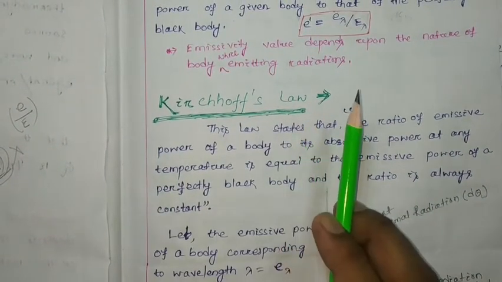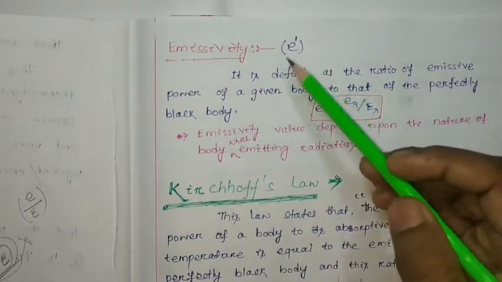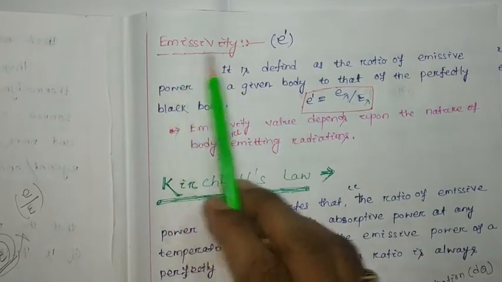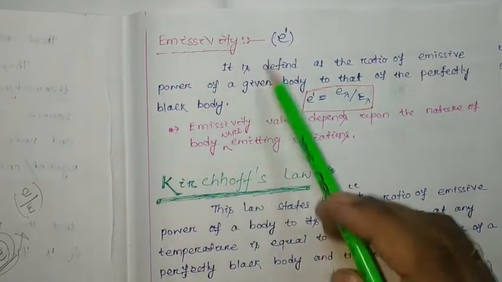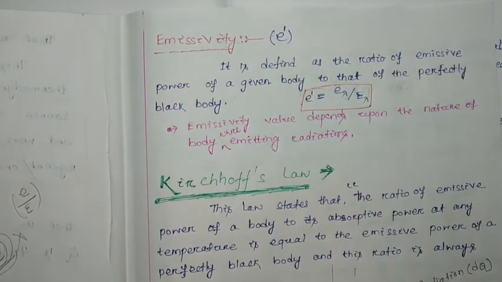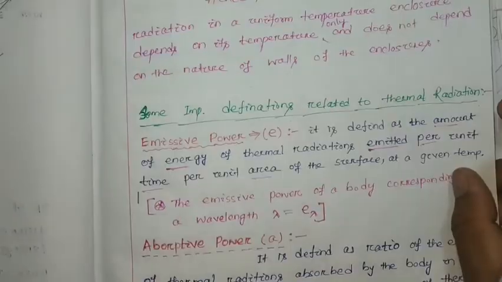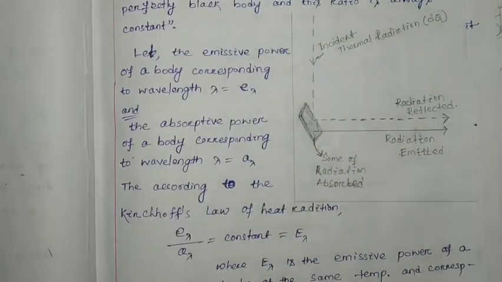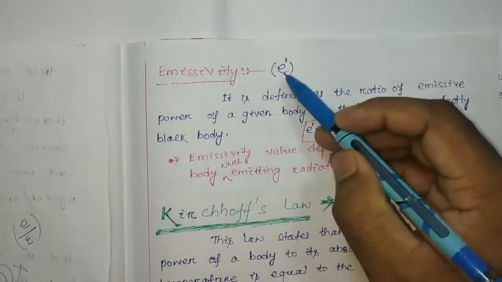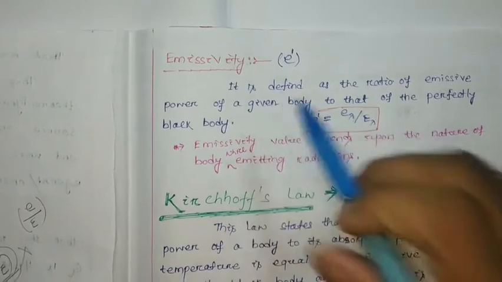Okay, before we start Kirchhoff's law, I have made some modifications for the emissivity that you have to do in your note. Emissivity will be represented as, let E dash. Here emissive power is represented as E, so here we changed to another symbol, that is your E dash, suppose emissivity of a material.